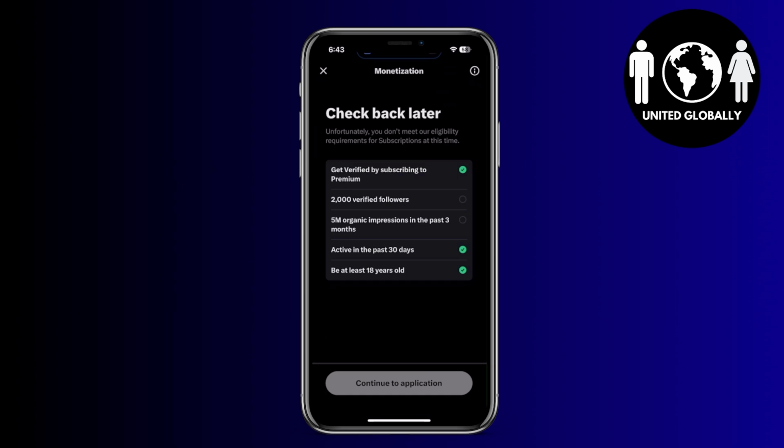So if you meet that criteria, continue to the application, they'll review you, and then they'll accept you to the monetization program for X. So that's how you do it. That's how you get into the monetization program on X.